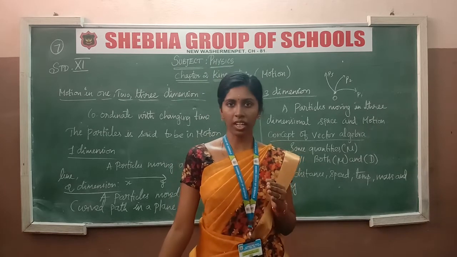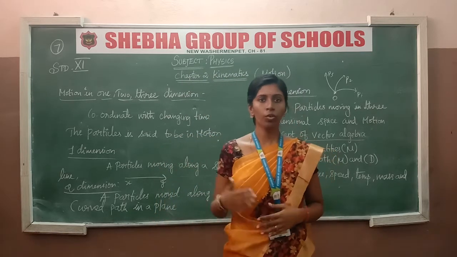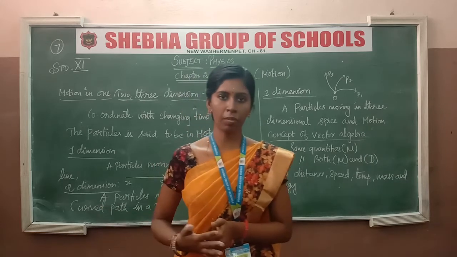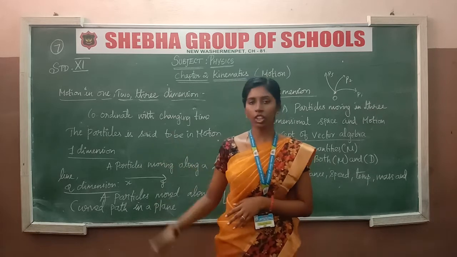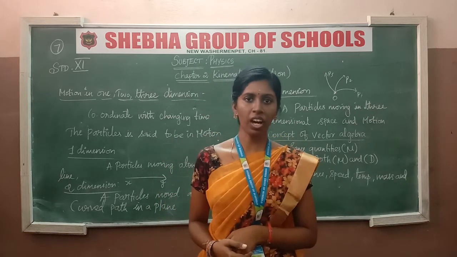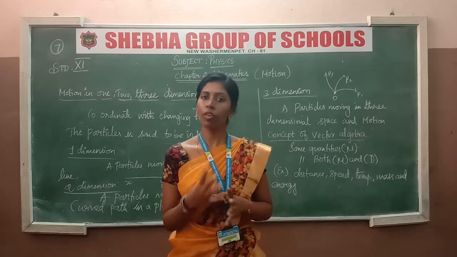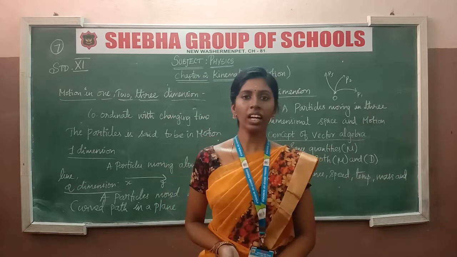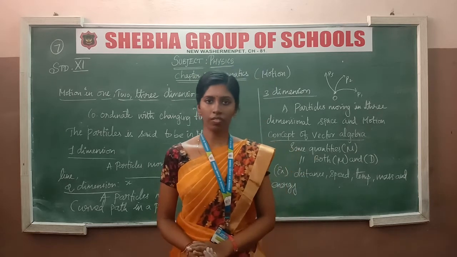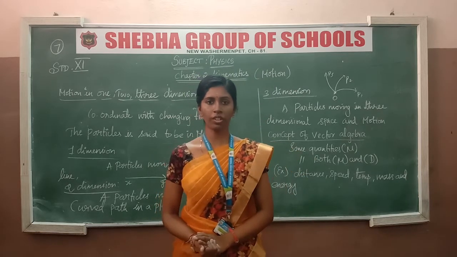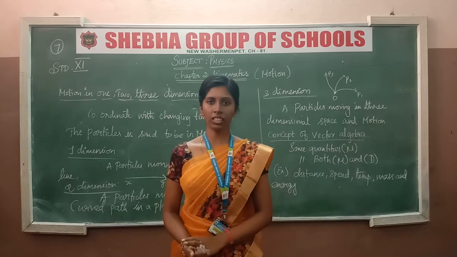Okay, motion and its types. Here we take the dimensions of motion: 1 dimension, 2 dimension and 3 dimension. So 3 types of dimensions of motion will be there. It is related to the types of motions, because 4 types will be there. One is linear, another is rotation, another is oscillatory, and another is circulatory motion. Among these 4 types, we mention one dimension for each type. So first we take linear motion.